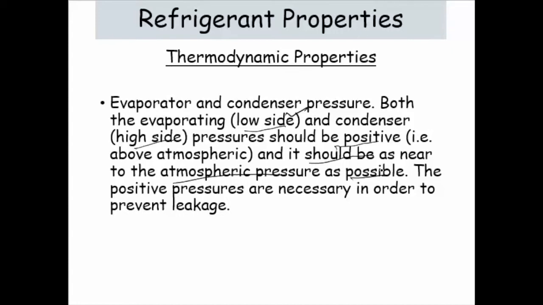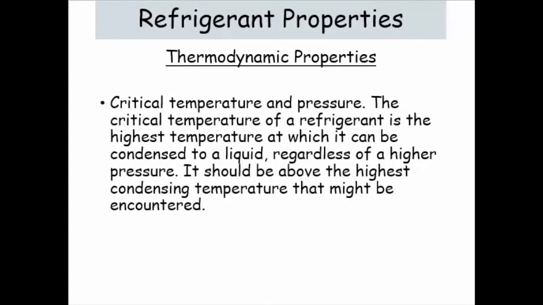So either equal to atmospheric pressure, or positive. The positive pressure is necessary in order to prevent leakage; to prevent leakage, it is required to maintain positive pressure. Okay, then the next thermodynamic property for the refrigerant is the critical temperature and pressure. This is a very important property.